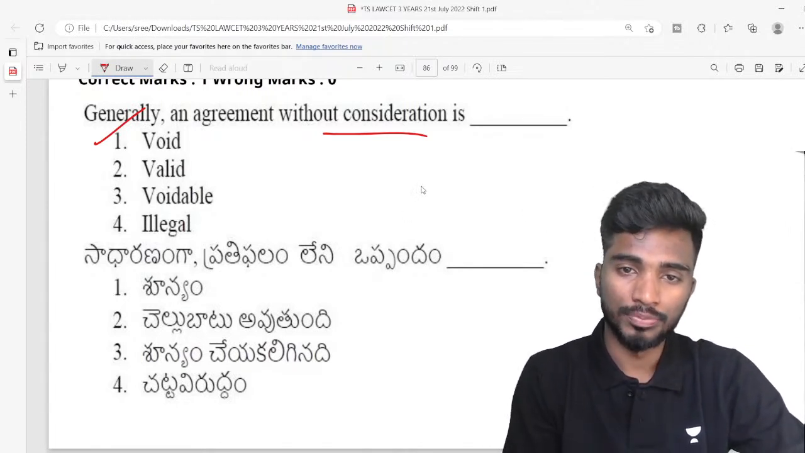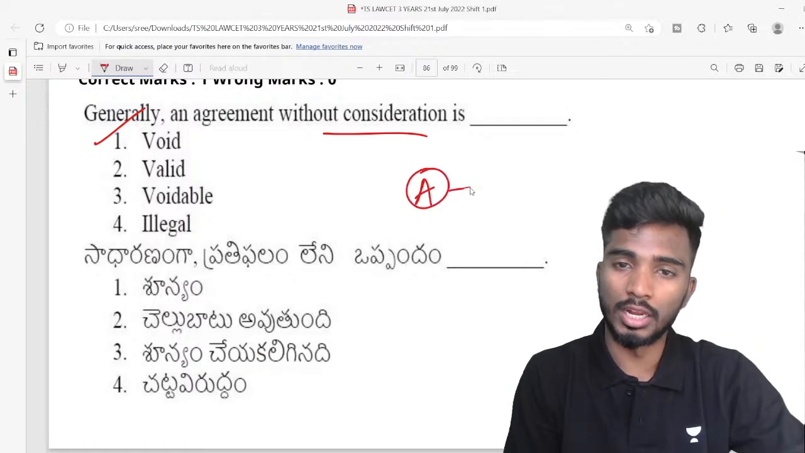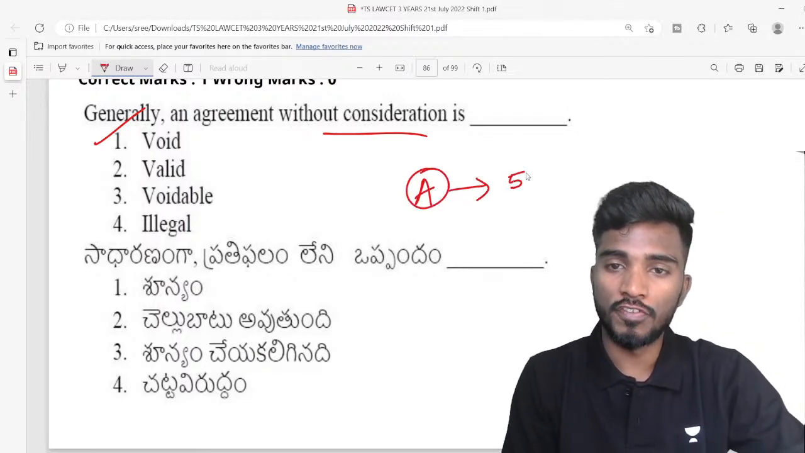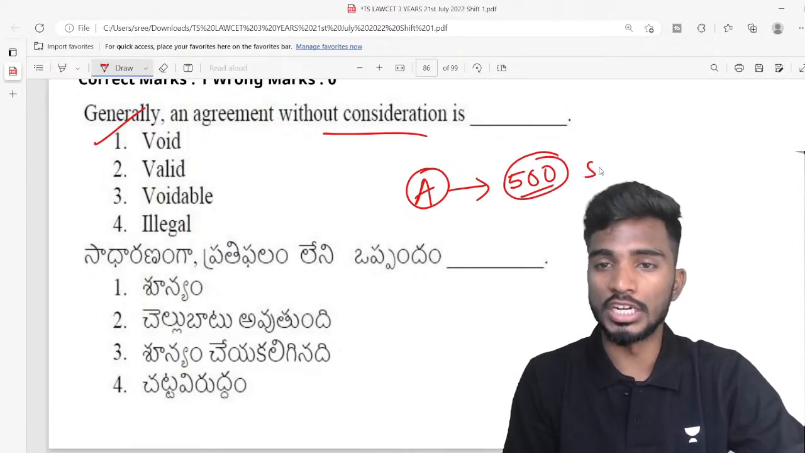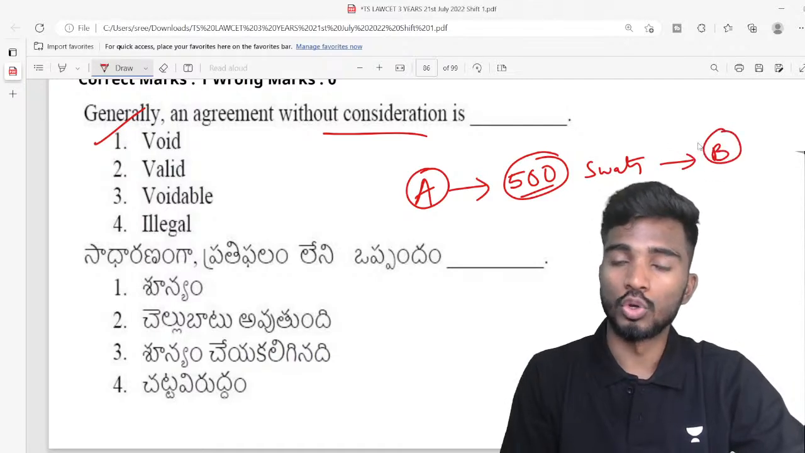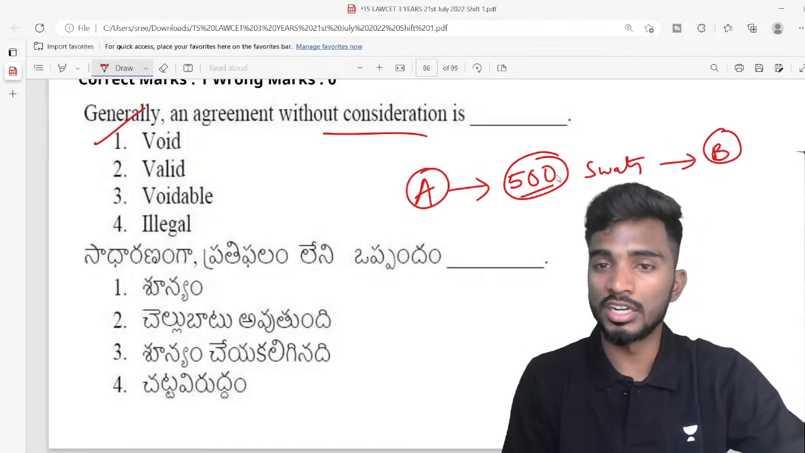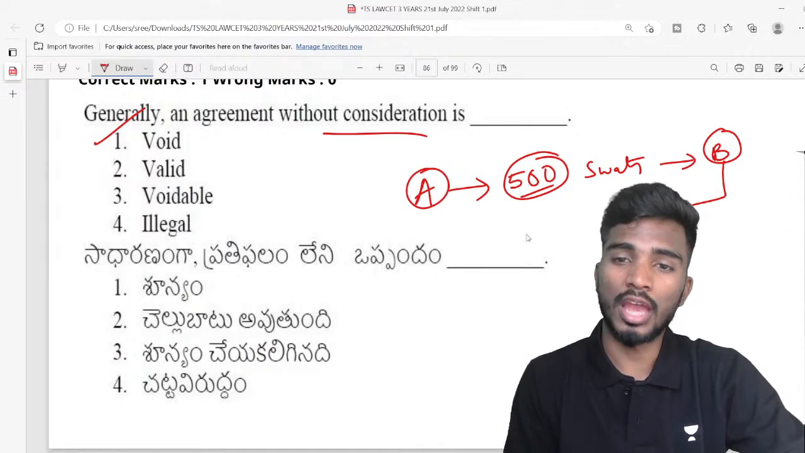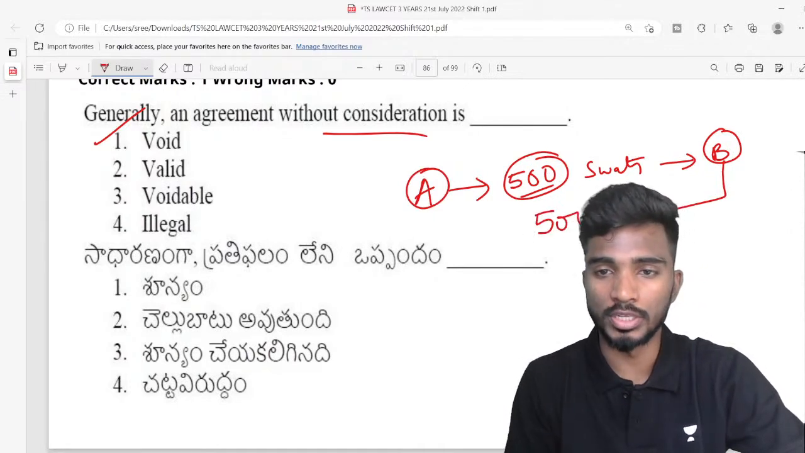Like for example, if A is entering into an agreement to deliver 500 sweets, okay, to B. So this is the object, 500 sweets are the object. The consideration has to be like 5,000 rupees, let us say.